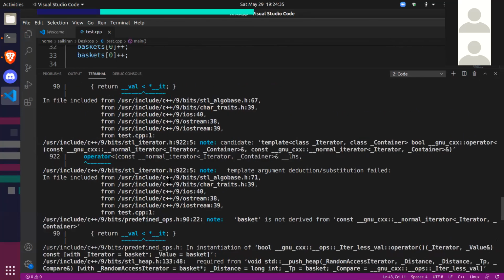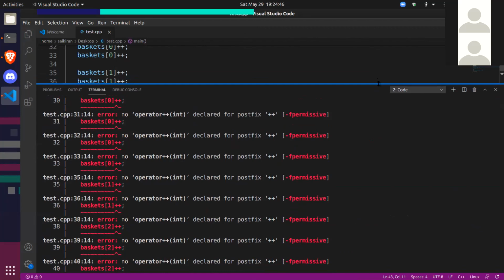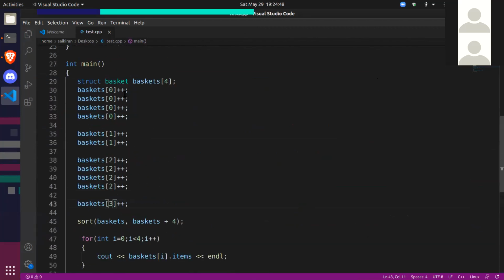Okay, we still have an error. Oh, we made the same mistake. We used postfix again instead of prefix. So let's convert all of these to prefix.